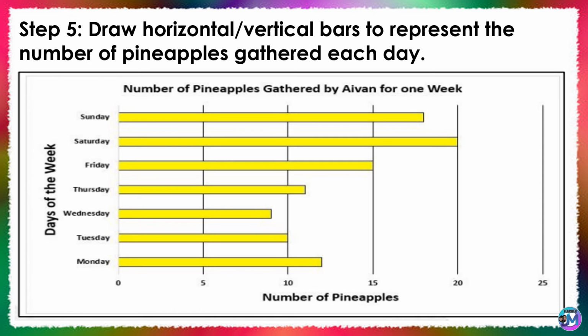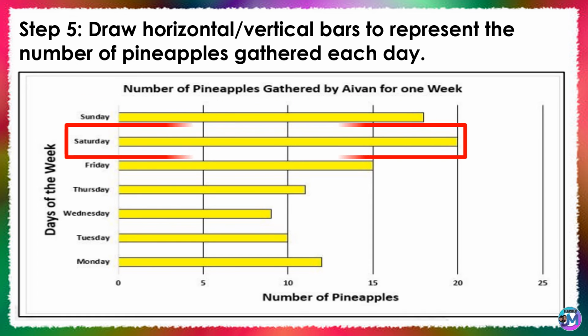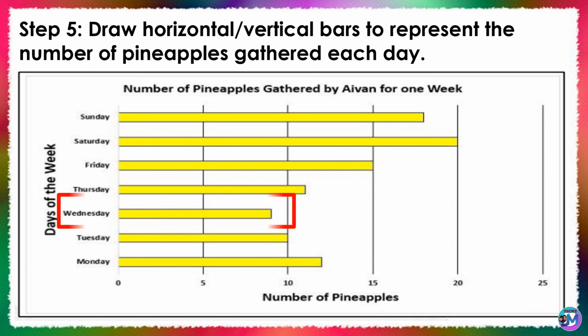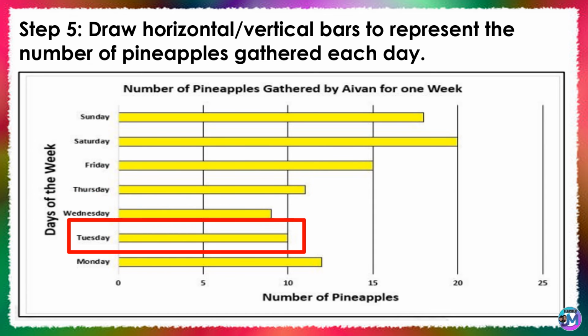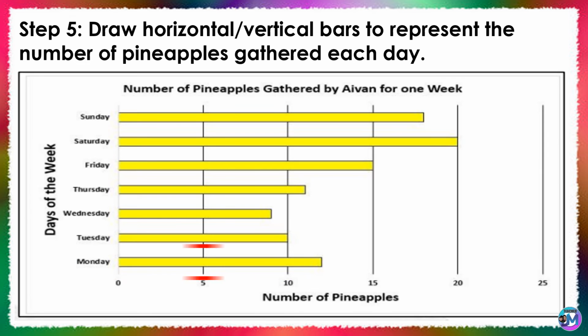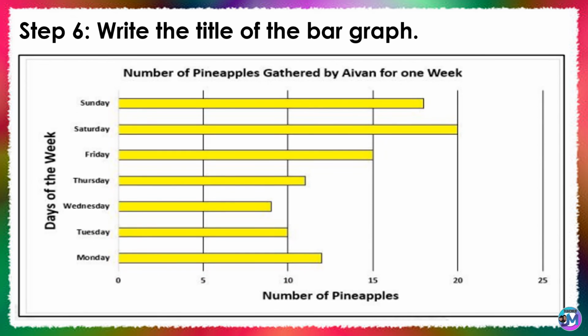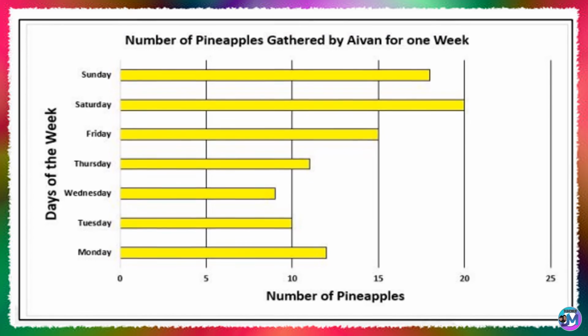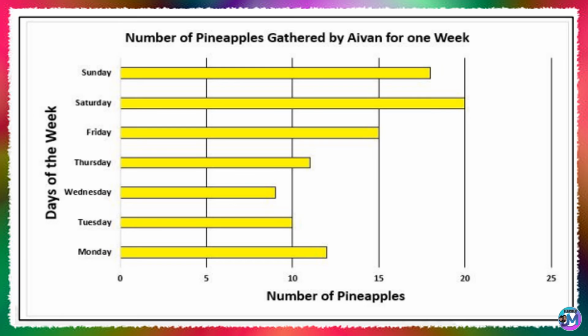Draw horizontal or vertical bars to represent the number of pineapples gathered each day. And lastly, Step 6. Write the title of the bar graph. Here you go. This is the example of the bar graph of the table that we discussed a while ago.